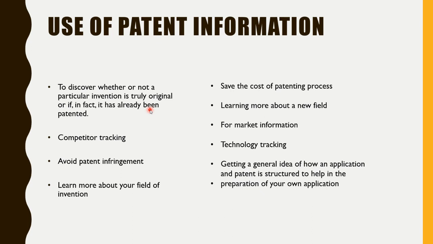Use of patent information. As I said, the patent database is available, right? So where can you use it? You can use it to discover whether your invention is original or not, right? That is the main purpose, to check our novelty. You can also use it for competitor tracking.